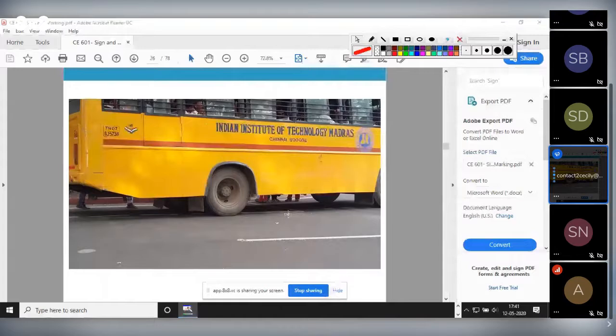See here, this is that marking. Here you can see, I think. Here, like this, one marking is there.